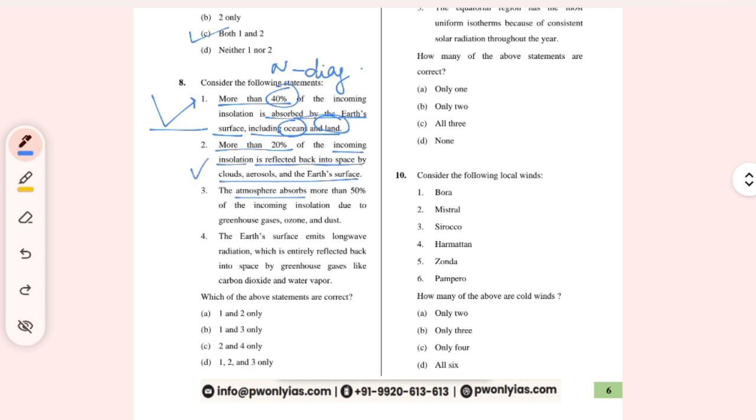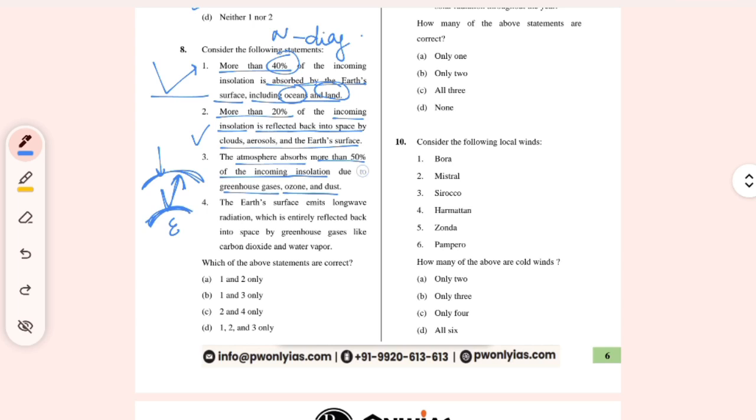The atmosphere absorbs more than 40% of the incoming insolation. No, the atmosphere actually absorbs from the radiation coming back from the terrestrial ground, not from the incoming insolation. The Earth's surface emits long wave radiation, which is entirely reflected back into space by the greenhouse gases. No, this is not entirely reflected back by greenhouse gases, because they have absorption potential. That is what creates the global warming effect, absorption by greenhouse gases.